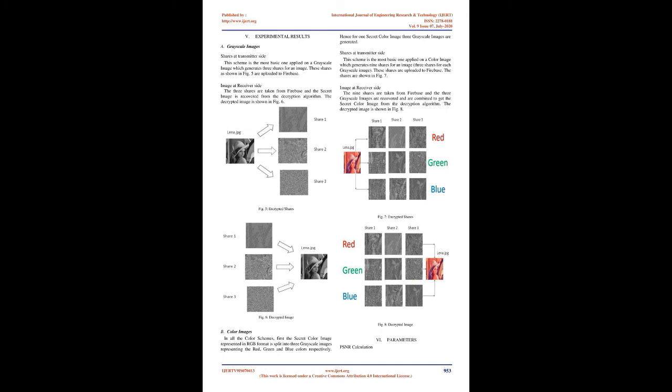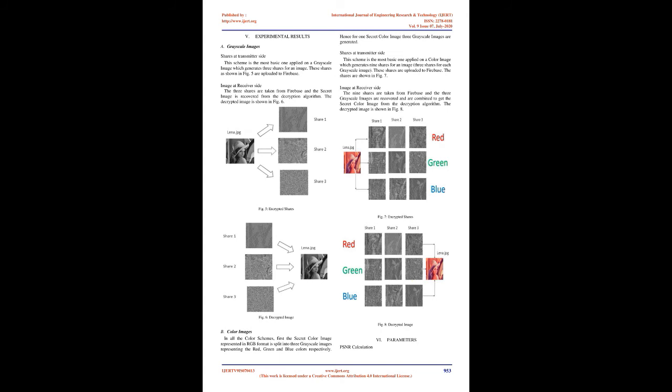Receiver side. The shares are downloaded from the database as shown in Fig 2. These shares are converted back to the number format by using the image key. It means that the intensity levels are converted to numbers. The image key is obtained from the timestamp sent along with the shares. By using the Sudoku key with the 3 individual shares, the first share is used to obtain the first digit of the base 9 number, and the second and third shares are used to obtain the respective digits of the base 9 number. These 3 shares in the form of numbers are converted to one image in base 9 format. This image in base 9 format is then converted back to base 10. Hence the secret image is recovered.